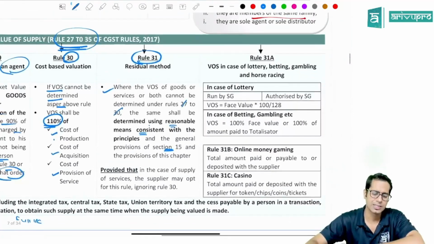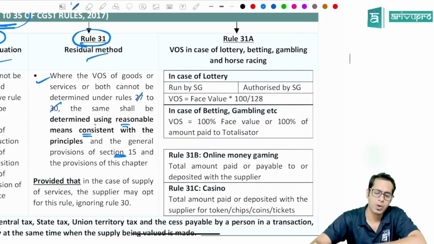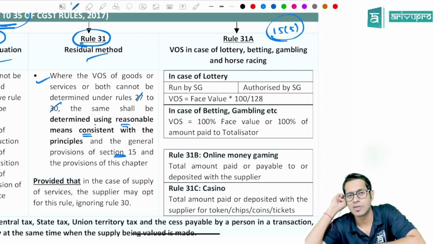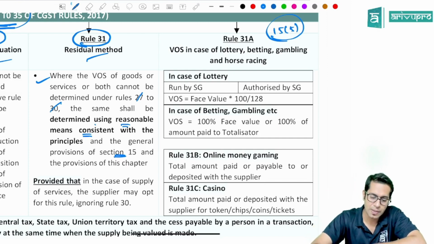Rule number 30 is cost based valuation and rule number 31 is residual clause. Now, you remember section 15 subsection 5, it says government may notify what is the value of supply in some cases. So what are these different cases where government has notified, sir? Rule number 31A says value of supply in case of lottery, betting, gambling, horse race.